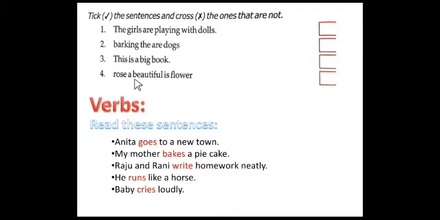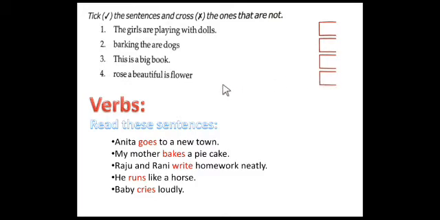Rose, a beautiful is flower. Can you understand by reading this sentence? No, we cannot understand because this sentence does not have a complete sense or a complete meaning. It is an improper sentence. This is not a proper sentence. So put the cross mark here.